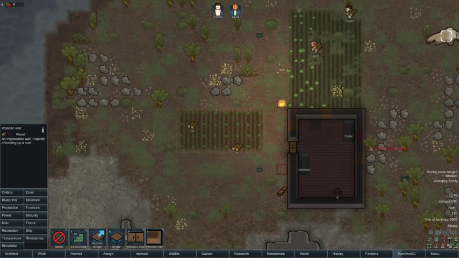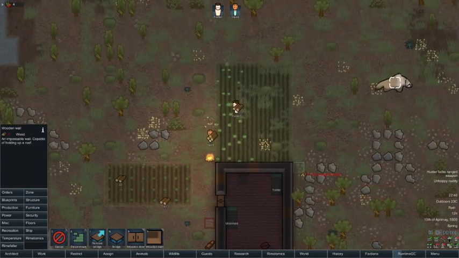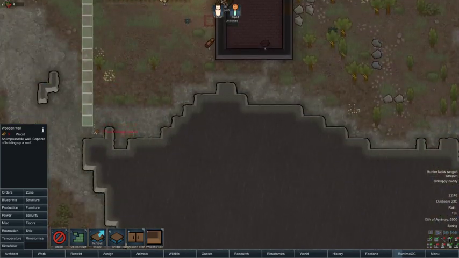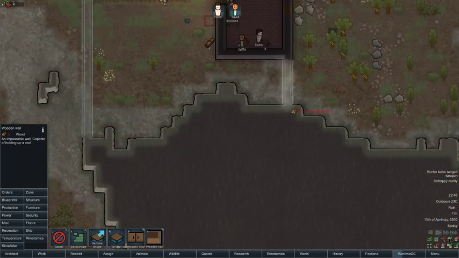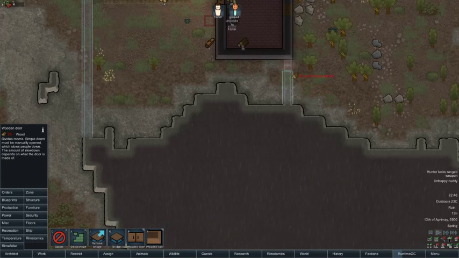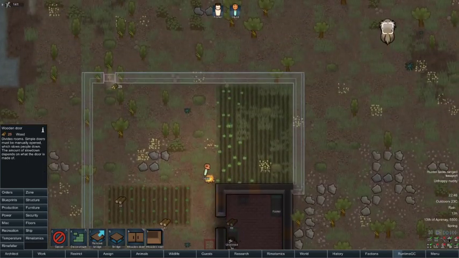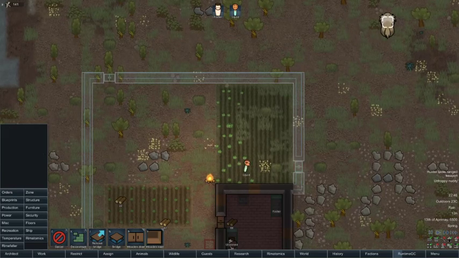I'm going to build a wall. It's going to cost me all the bloody wood that I've got, but I really haven't got a choice at the moment. Right, we're going to want to stick some doors in here too, so we don't trap ourselves in. And one on this side.